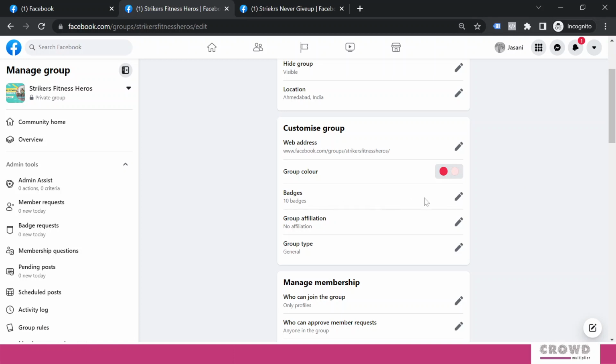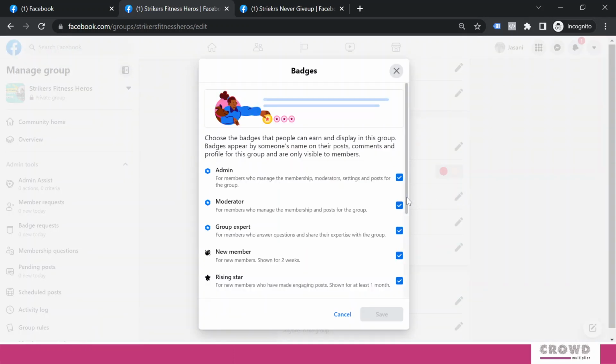Now if you look at the badges, there are 10 badges. If you look at the admin, you can see it is for members who manage the membership, moderation, settings and posts for the group, and they will be known as admin. Moderator is for members who manage the membership and posts for the group, and group expert is for members who answer questions and share their expertise with the group. So these are by default.